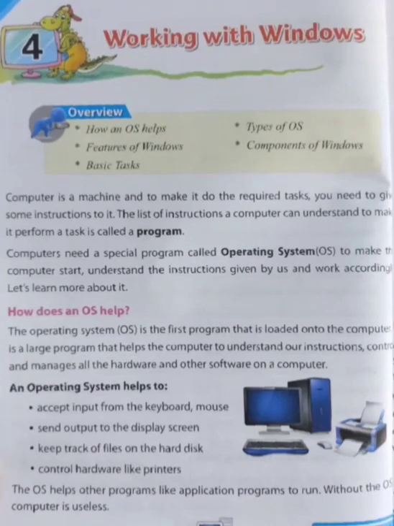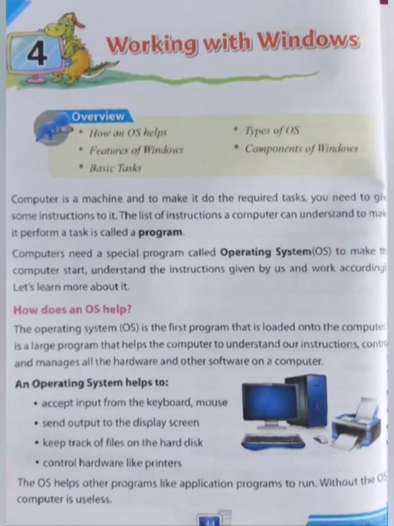In this chapter, we are going to see how an operating system helps, types of operating system, features of Windows, components of Windows, and some basic tasks. Before going to the first topic, how an operating system helps, we should know what an operating system is.